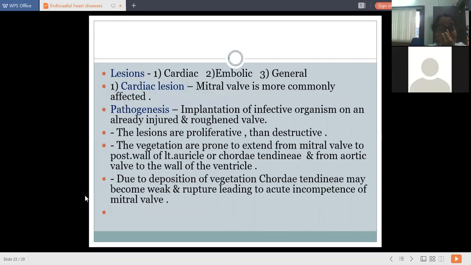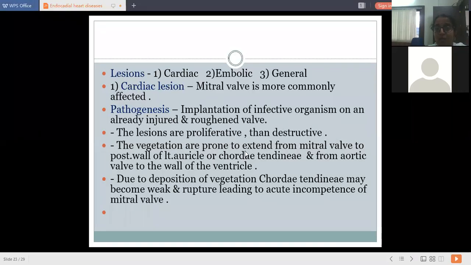Then lesions, there are three types of lesions of subacute bacterial endocarditis: cardiac lesion, embolic lesion and general lesion. Cardiac lesion, the mitral valve commonly gets affected. Pathogenesis: the implantation of infective organism on an already injured or roughened valve. The valves get injured or roughened due to infection, some deformity, or some predisposing factors. The organisms get implanted on these roughened valves. The lesions are proliferative, more proliferative than destructive.